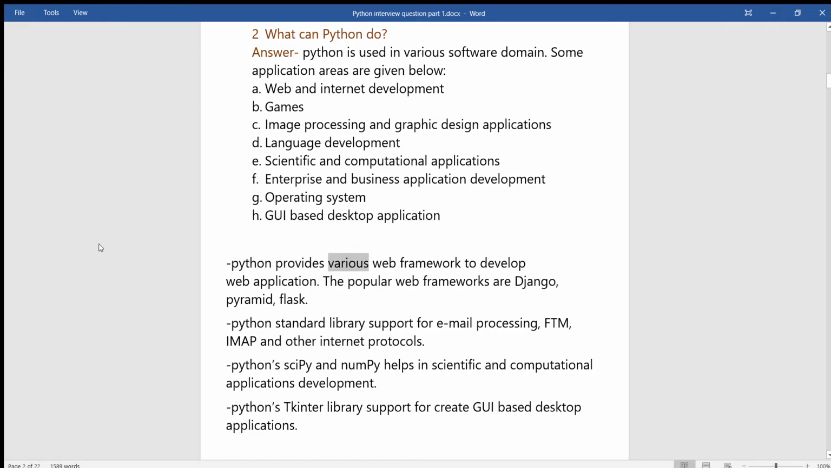Python provides various web frameworks to develop web applications. The popular web frameworks are Django, Pyramid, Flask. Python standard library supports email processing, FTP, IMAP and other internet protocols. Python's SciPy and NumPy help in scientific and computational application development. Python's Tkinter library supports creating GUI-based desktop applications.